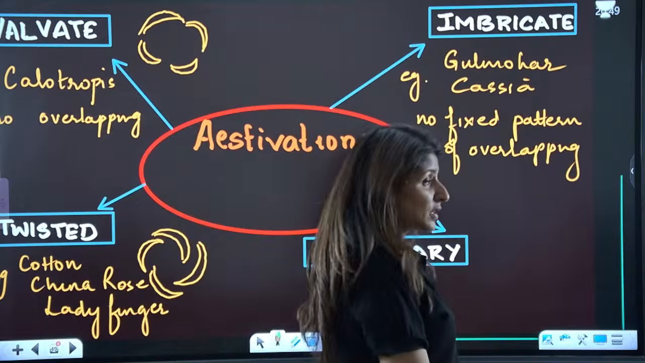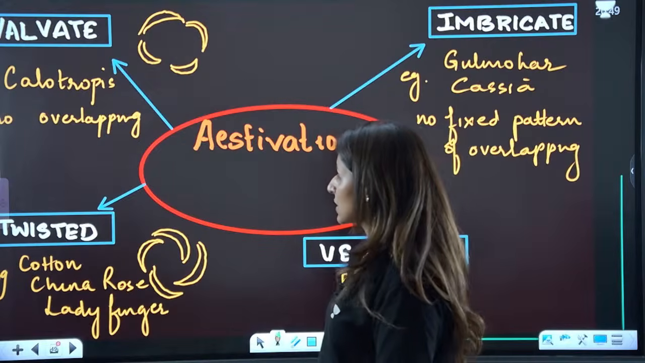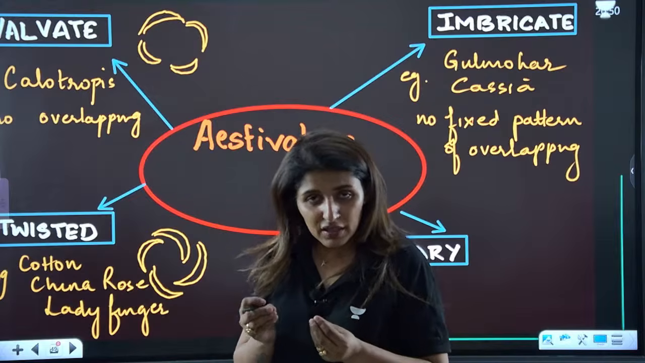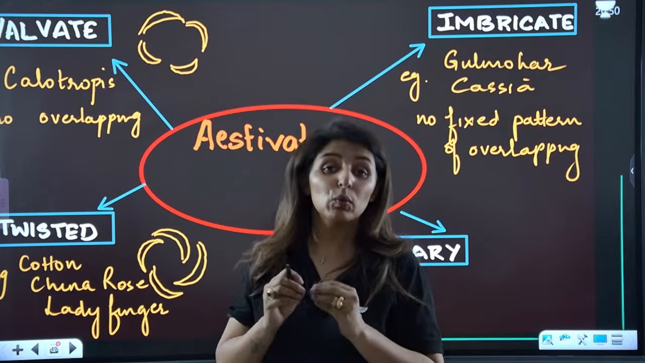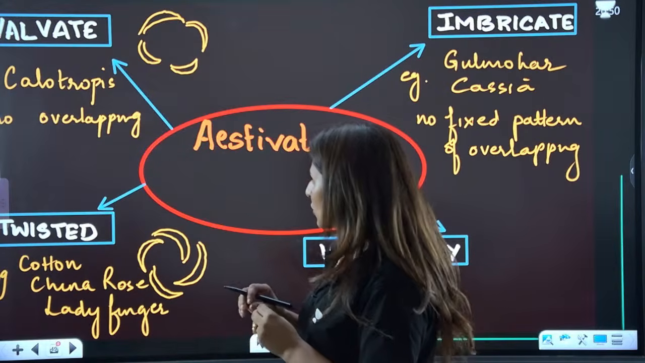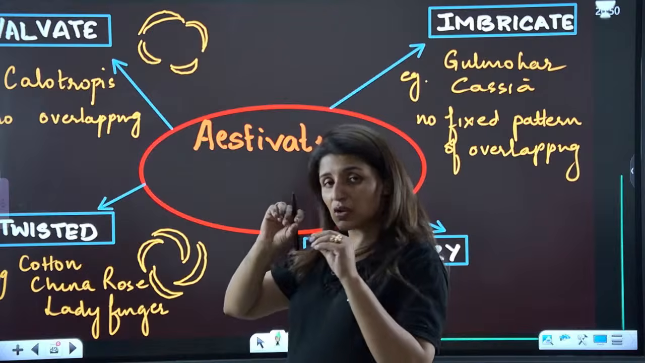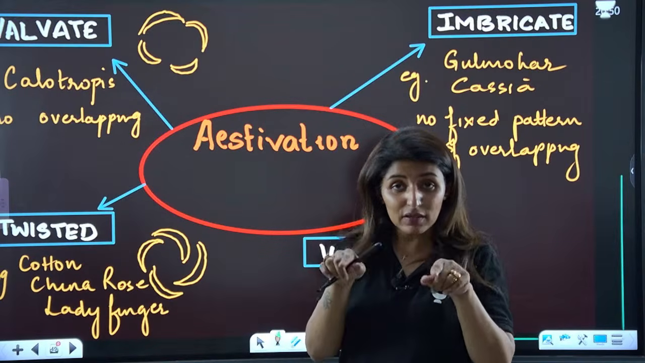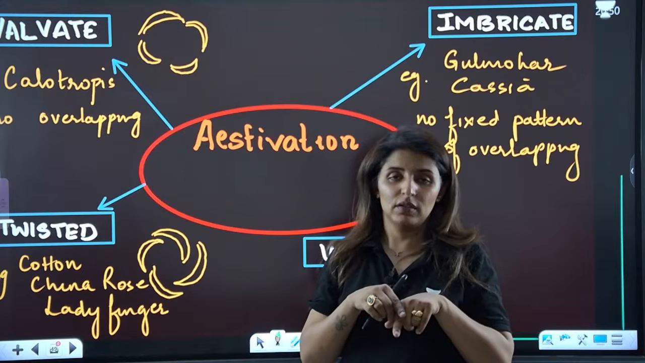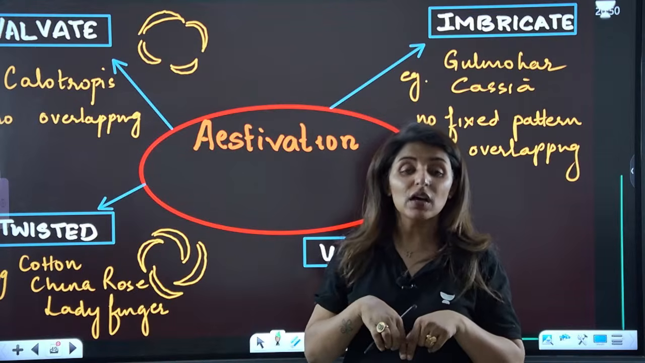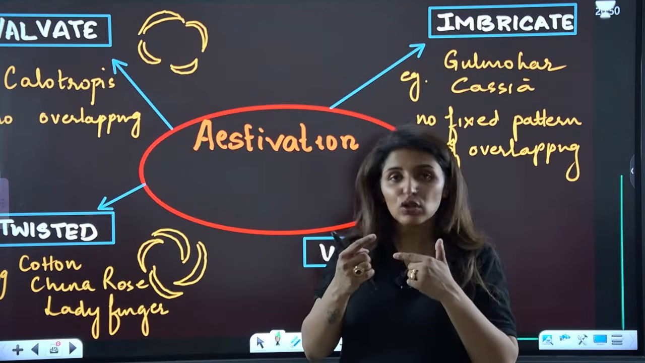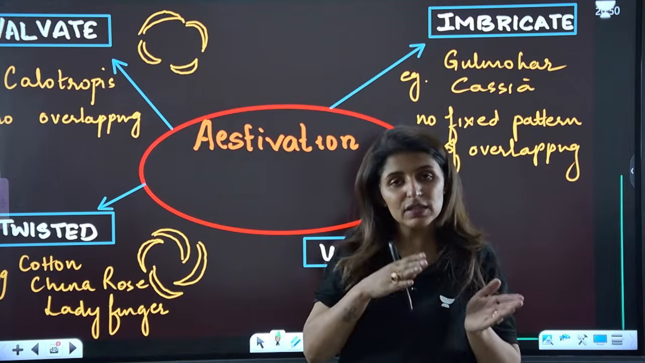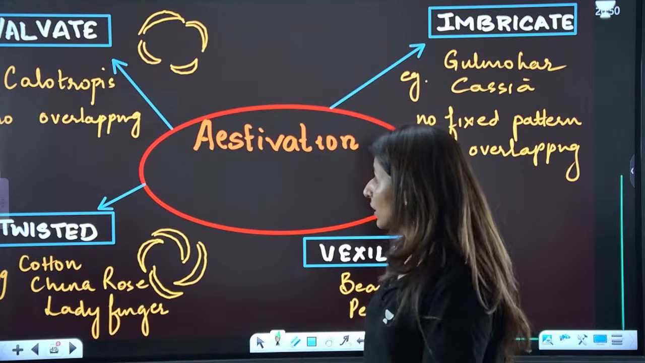And then we have estivation. Now what do we understand by estivation? Estivation is the arrangement of different structures in the same whorl. That means how is the arrangement of one petal with respect to the other, one sepal with respect to the other sepal. So you don't crisscross the whorls: sepals to sepals, petals to petals. That is how we find out the estivation.